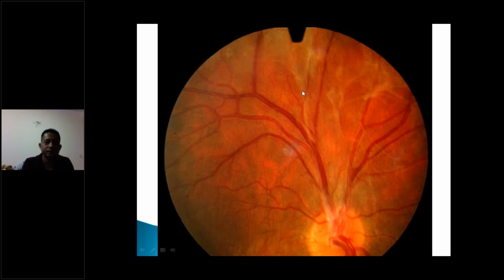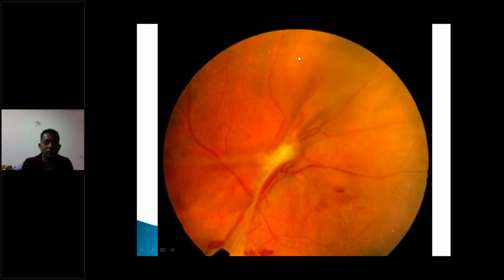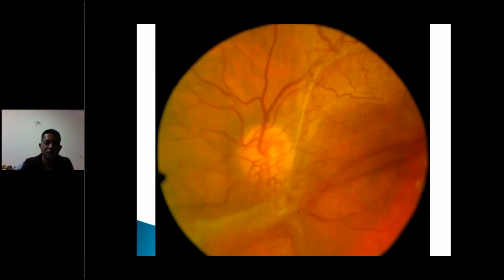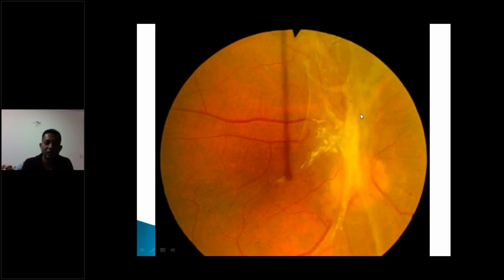Likewise, you can see here, there's a lot of traction over here, and these are just new vessels that have regressed to form traction. Same you can see here. So if you see a patient in advanced retinopathy, you will always have these features. Again, a B-scan picture, there's a vitreous hemorrhage, some traction, not very clear, but you can see pockets of vitreous detachment, and even the retina has detached, which is indicative of tractional retinal detachment. Same over here, you can see the patient has NVD, and there's formation of these tractions. Same over here, you can see tractional detachment.